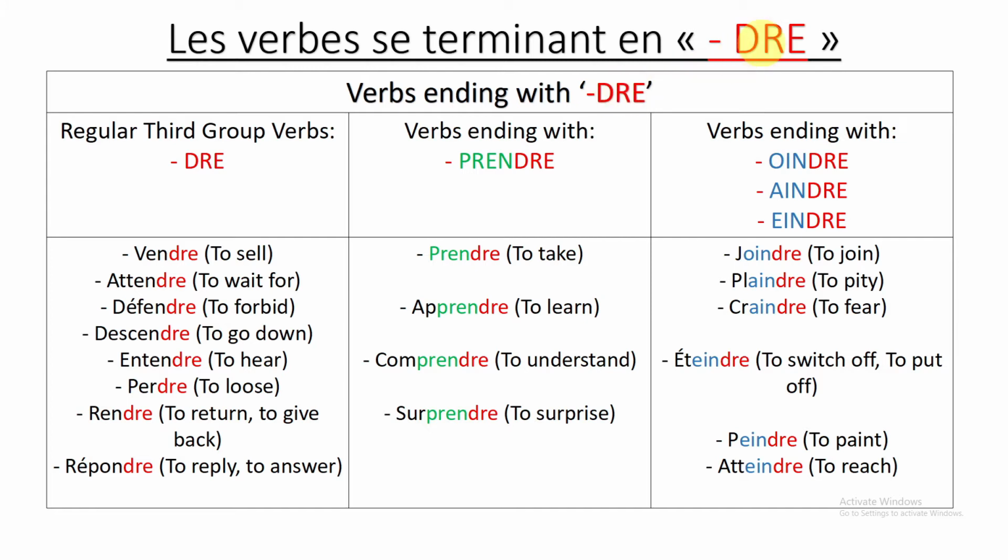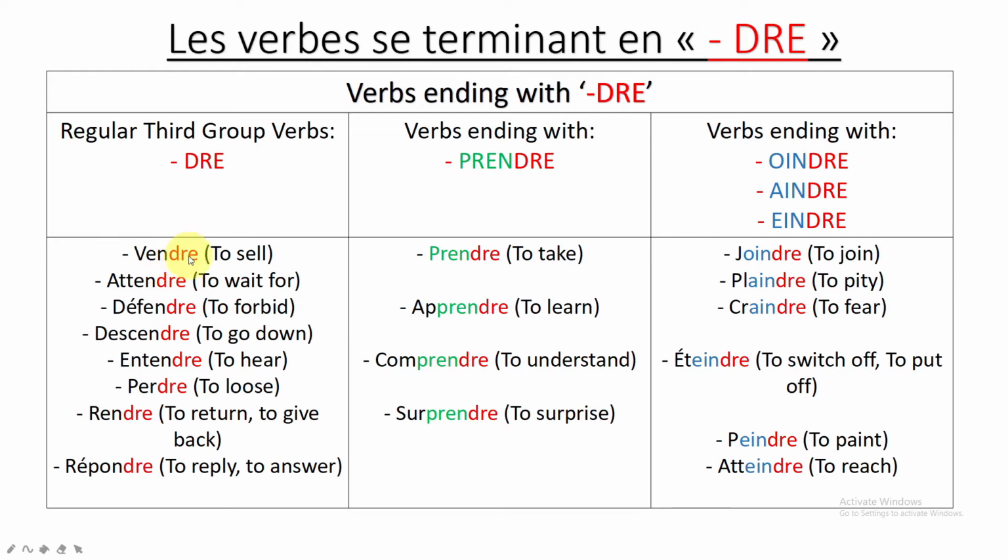Every time I have a verb ending with DRE, here are the 3 possible groups that I can have. The first one will be nothing but the regular third group verbs. They will end with DRE. So let's look at some of them. So vendre, so you see we have DRE. Attendre, DRE. So vendre means to sell. I have written the English part here, so I will just go through the French to explain properly what you need to understand here.